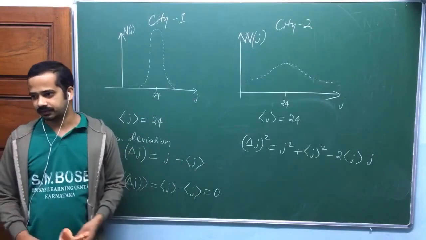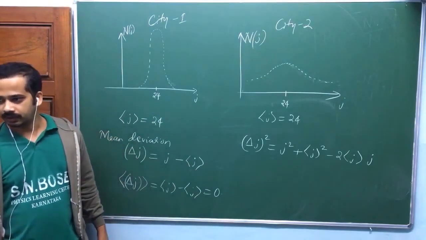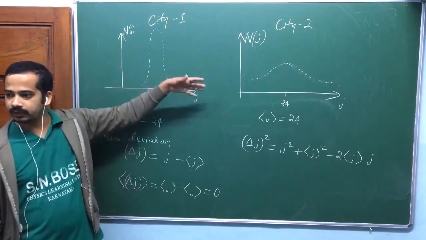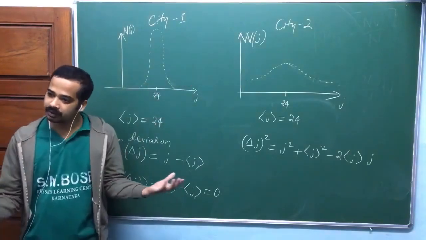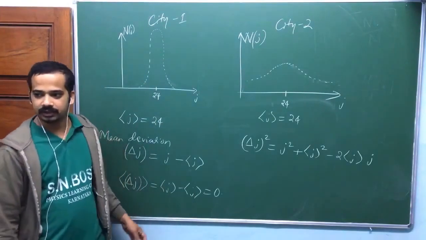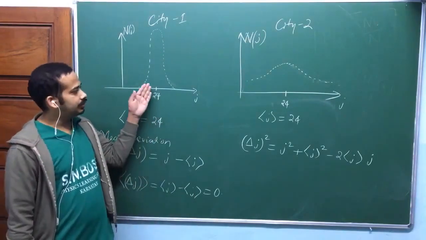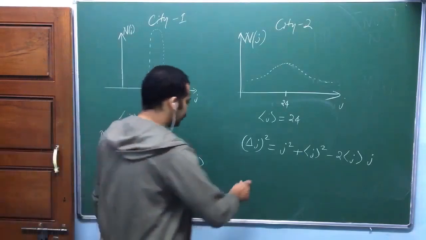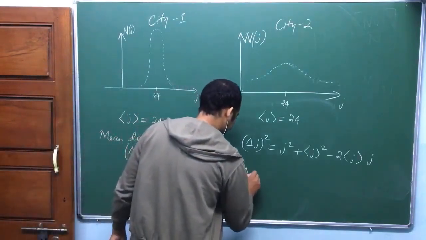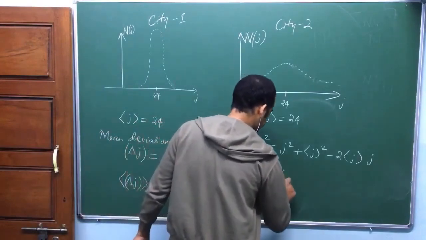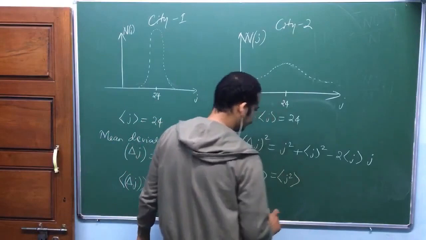I'll take square. When I take square, look here, the negative values also become positive, isn't it? Now I'll take the average, so that the positive mean deviation as well as the negative mean deviation, everything will add up. Everything will count, isn't it? Again, the distribution doesn't mean the distribution on only one side. It's a both side distribution. So that's why now I'll take the average of delta j square. After taking square, I'll take the average. That will be average j square.